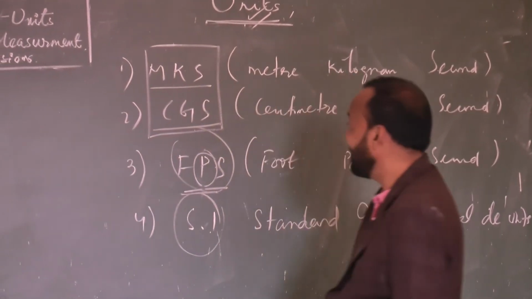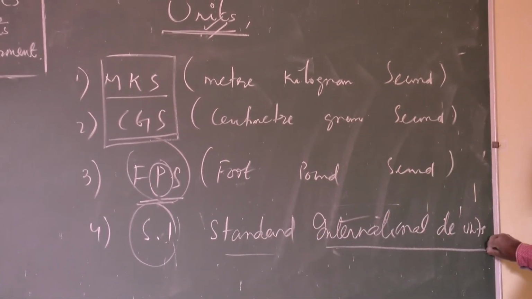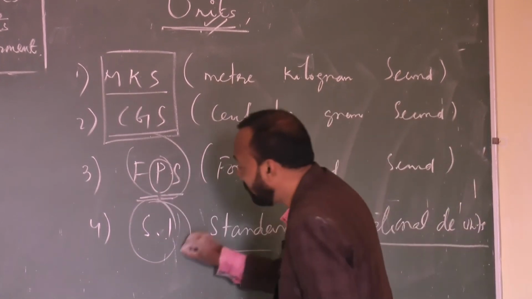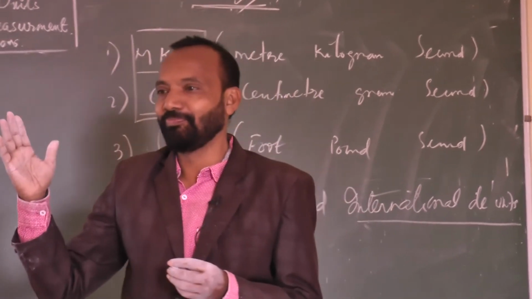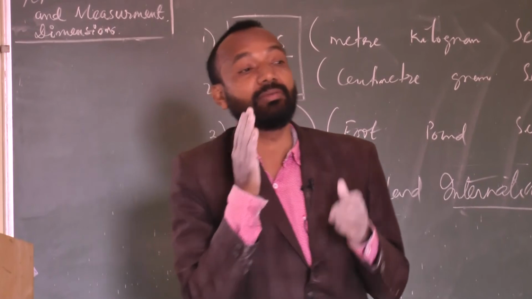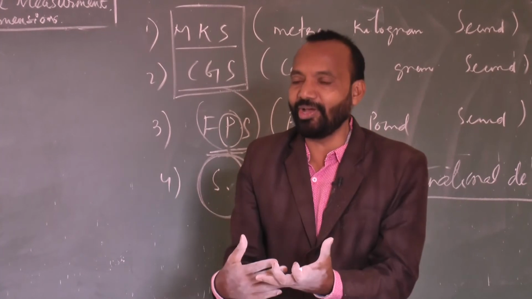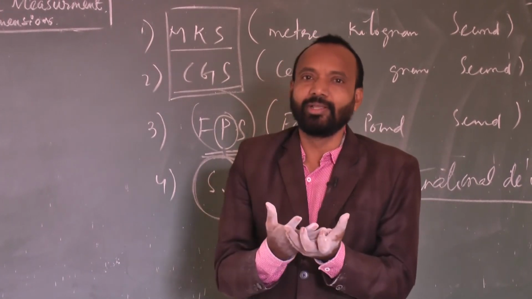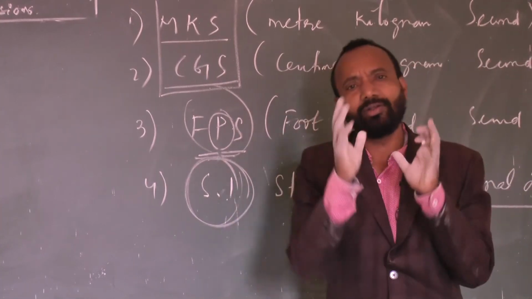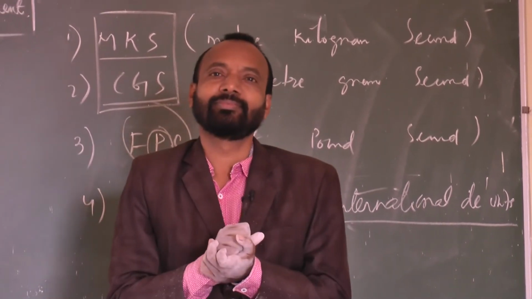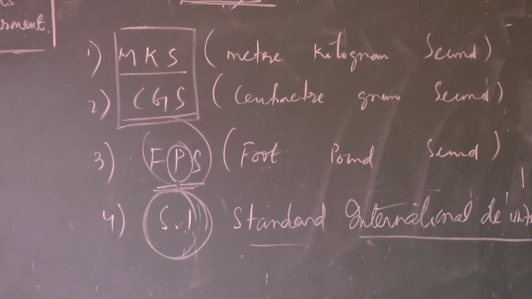So that's what happened. The scientists thought that a standard international unit must be adopted, so that at the international level all measurable quantities can be measured with the help of SI units. Suppose I am teaching here in Bhubaneswar. If you go to London, SI units are also adopted. If you go to Australia, students will also take the unit of force as Newton. They will not take a different word. So like this, the SI or standard international unit is used.